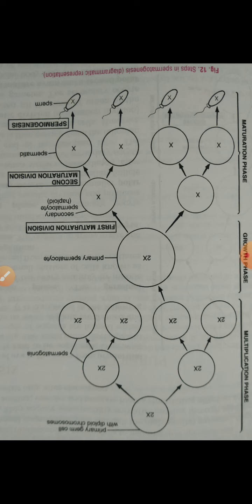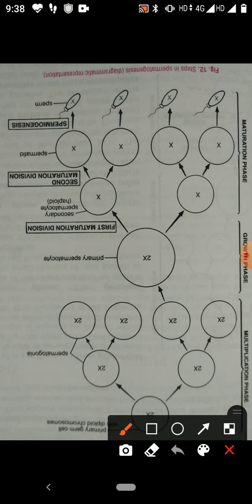These primary germ cells are diploid because they have paired number of chromosomes. Primary germ cells undergo multiplication by repeated mitotic division, and a large number of unspecialized cells are produced.